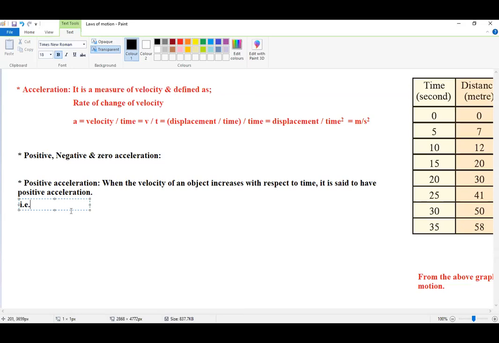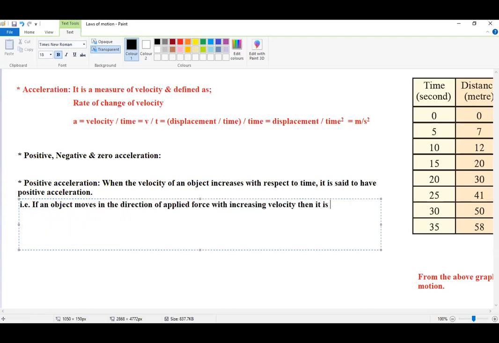That is, if an object moves in the direction of applied force with increasing velocity, then it is said to have positive acceleration.